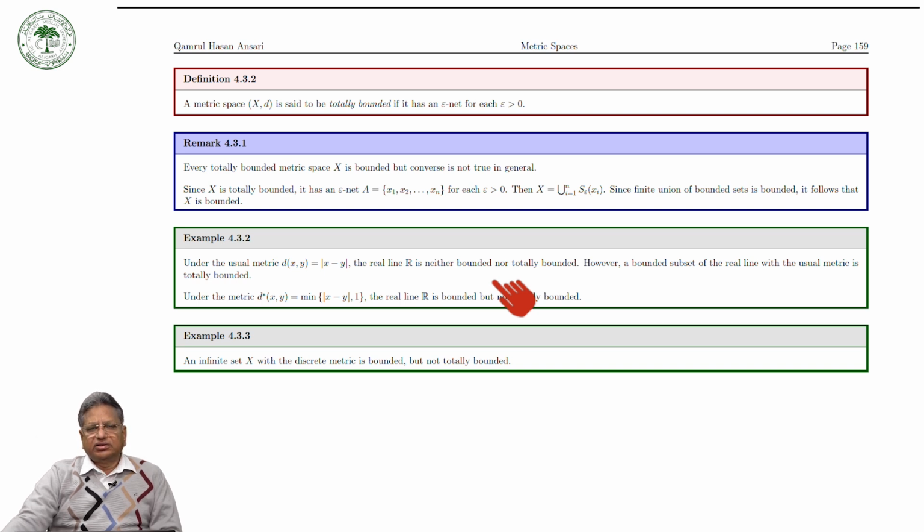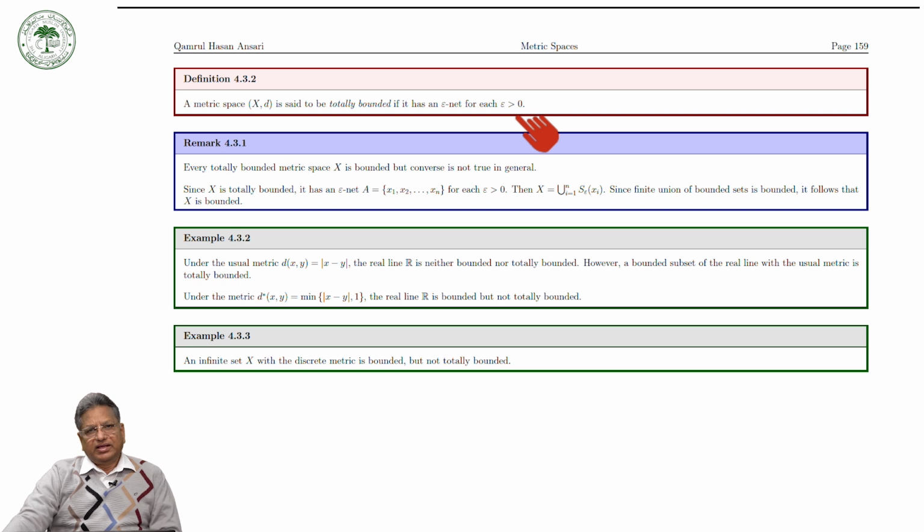Then the set is called a bounded set. Now we have the concept of a totally bounded set. A metric space (X, d) is said to be totally bounded if it has an epsilon net for each positive epsilon.